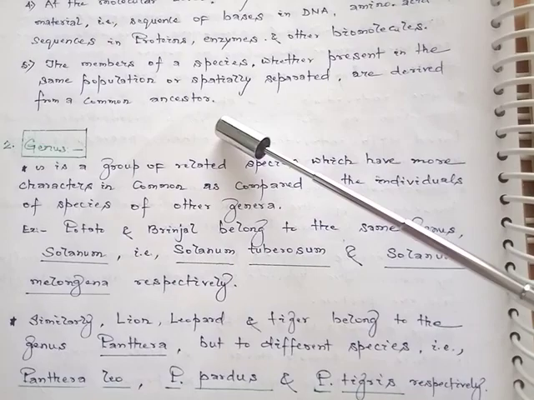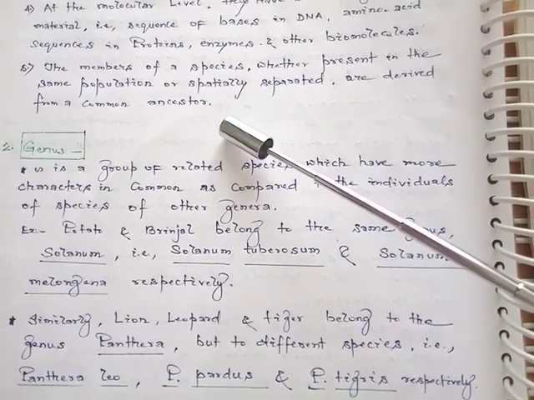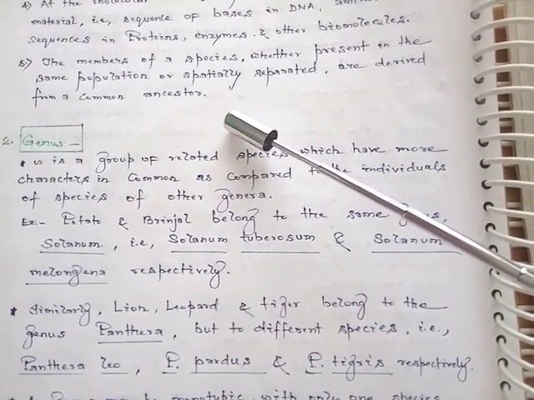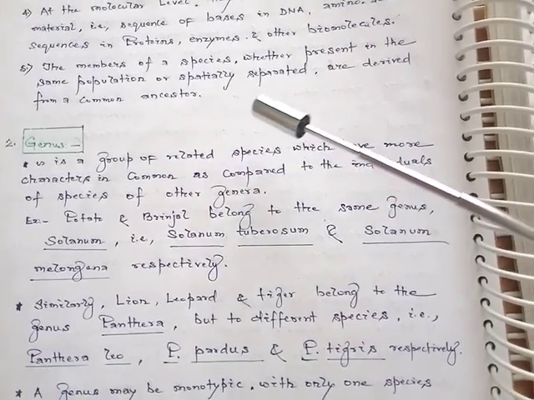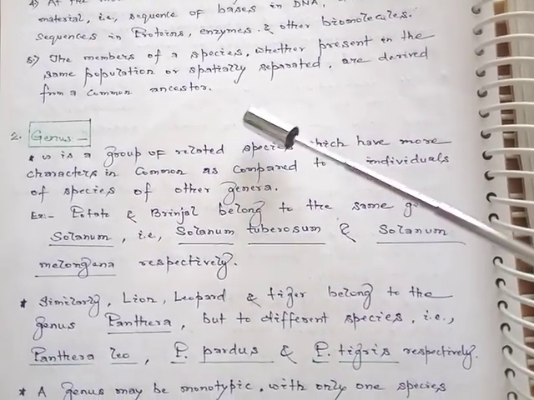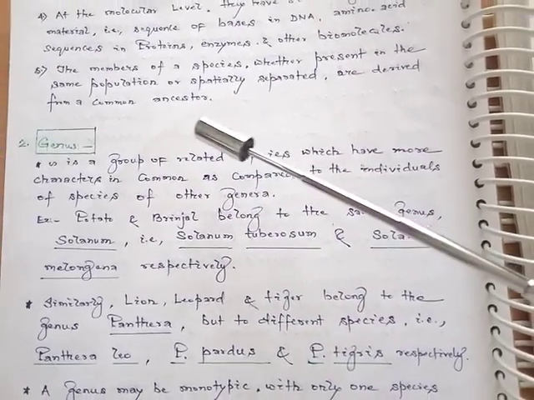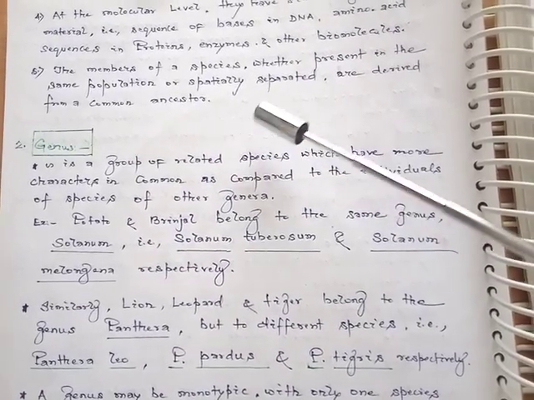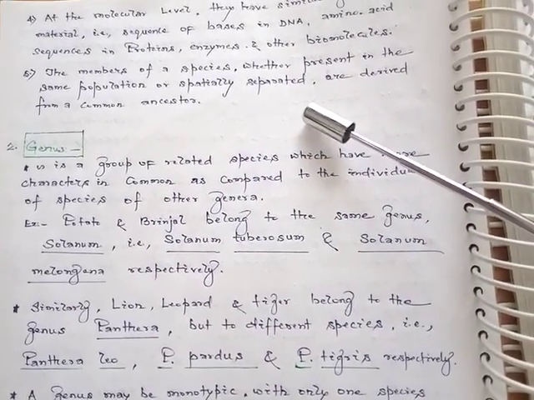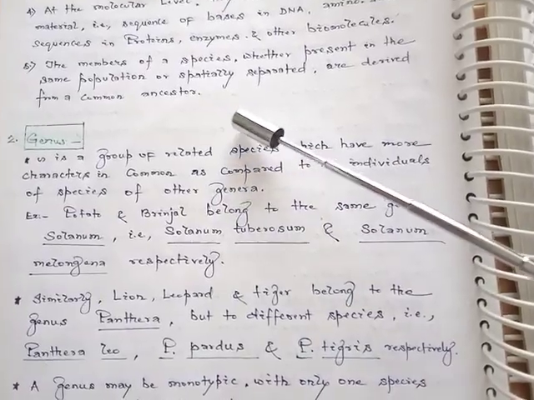The next, fifth point: the members of a species, whether present in the same population or spatially separated, are derived from a common ancestor. So whatever members we observe in nature around us, they have developed from the same population or a spatially separated population which has been derived from a common ancestor.